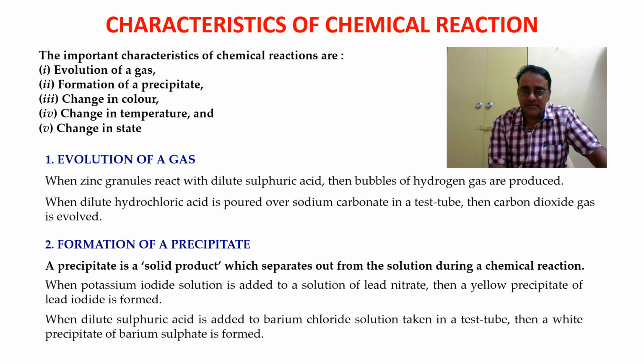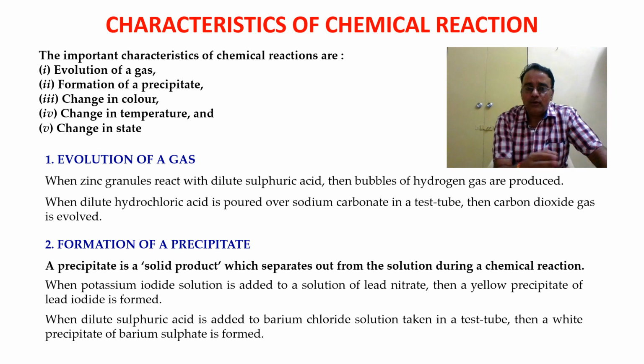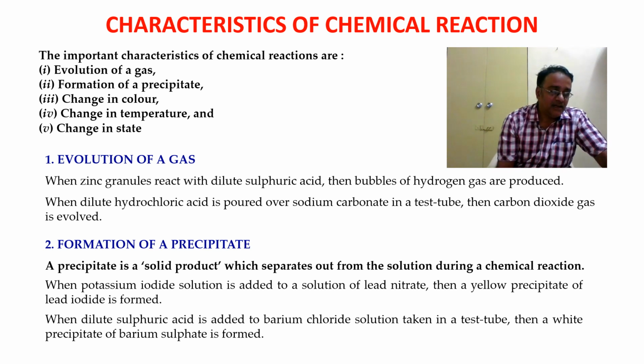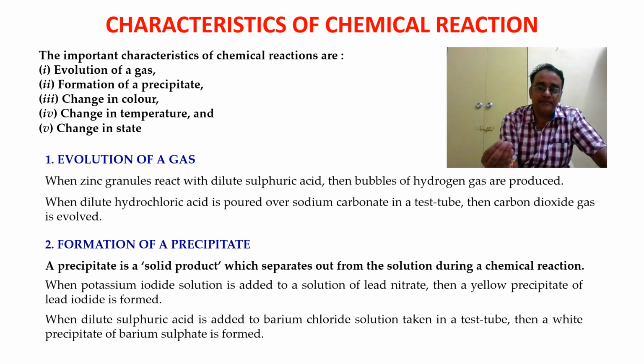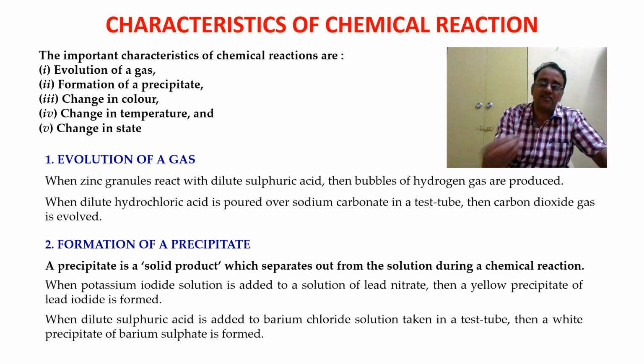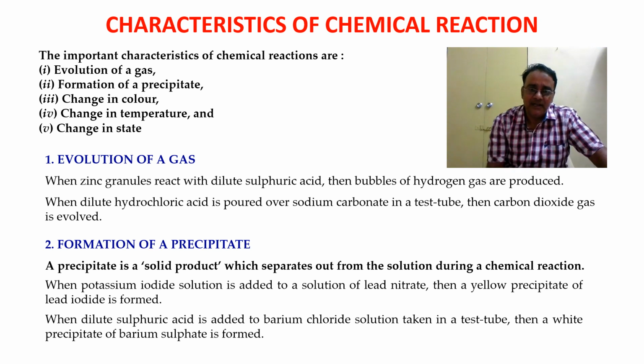Let us move towards one more example. When dilute sulfuric acid is added to barium chloride solution taken in a test tube, a white precipitate of barium sulfate is formed. So we can say that the chemical reaction between sulfuric acid and barium chloride solution is characterized by the formation of a white precipitate of barium sulfate.